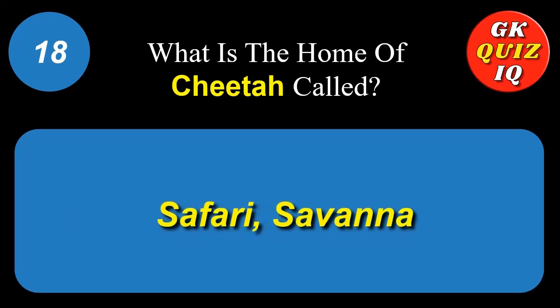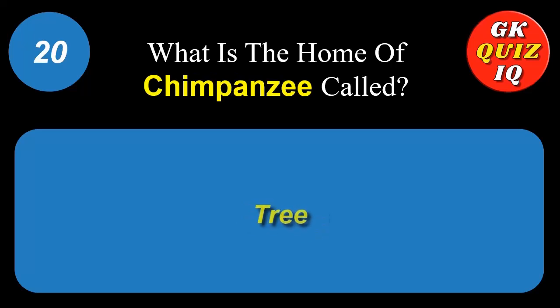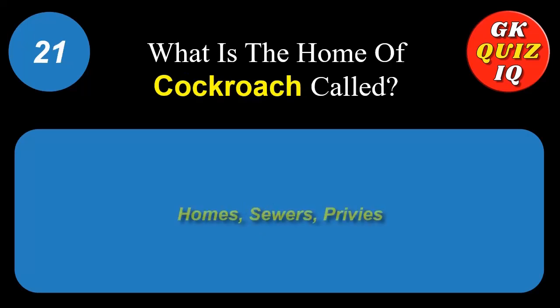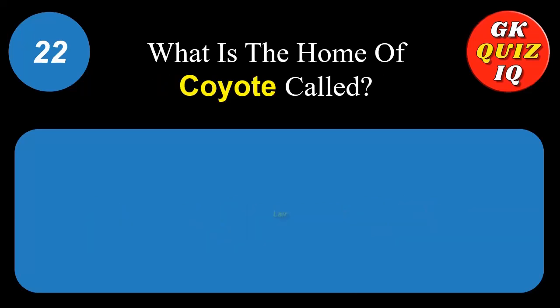What is the home of cheetah called? Safari. Savannah. What is the home of chicken called? Coop. What is the home of chimpanzee called? Tree. What is the home of cockroach called? Homes. Sewers. Privies. What is the home of coyote called? Lair.